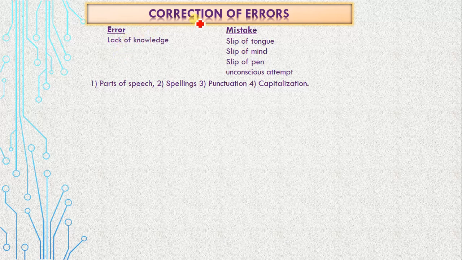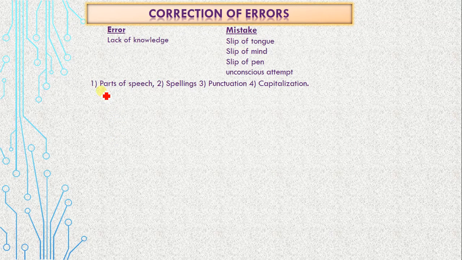So this question is basically concerned with errors. Some errors are given to you and you need to find them. It means that you need to improve your knowledge, and when you have knowledge of all the parts of speech, spellings, punctuation, and capitalization, you will be able to deal with this question properly and in a perfect way. First of all, let me explain that a paragraph would be given to you in your exams, and the mistakes will not be underlined, number one.